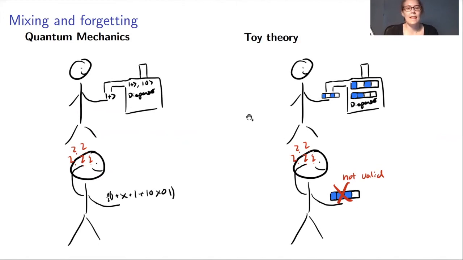And in toy theory, this would also be described by the mixture, where if we have a similar situation, we have a dispenser which dispenses one of these two states, but the mixture of these states is now not a valid state. So there are certain two states, in this case, these two, for example, where if one forgets which one it is, the resulting state is not a valid state. Which means that in the toy theory, Bob cannot forget which state he had.